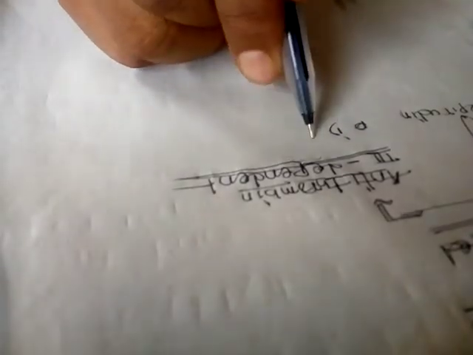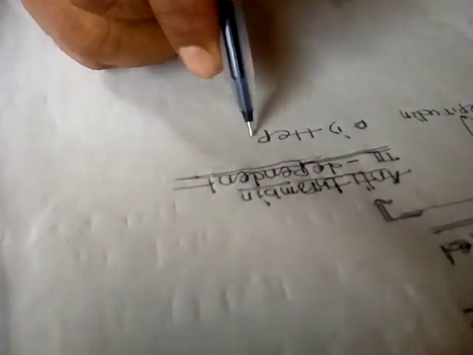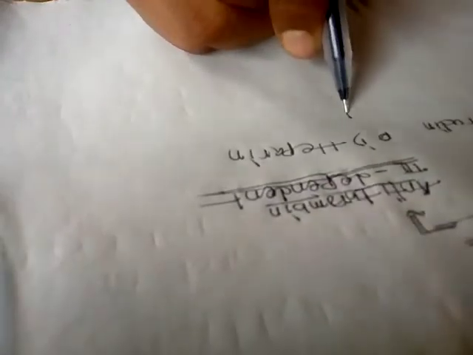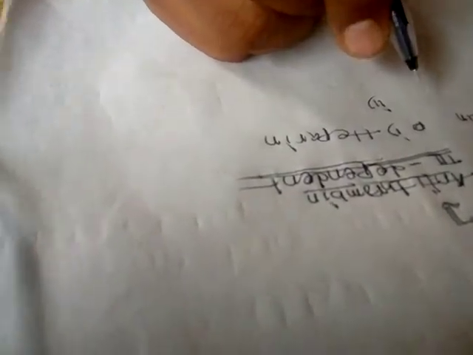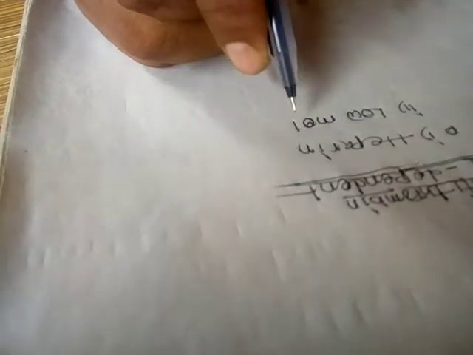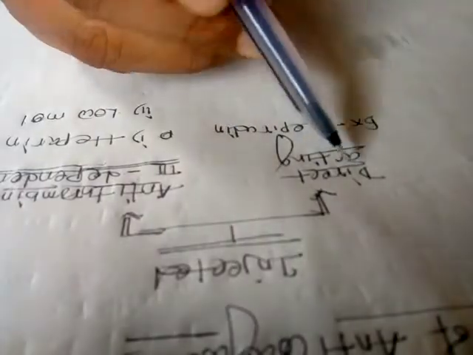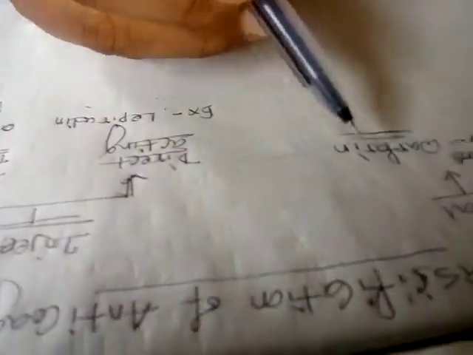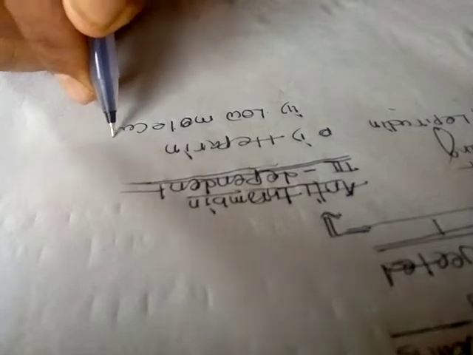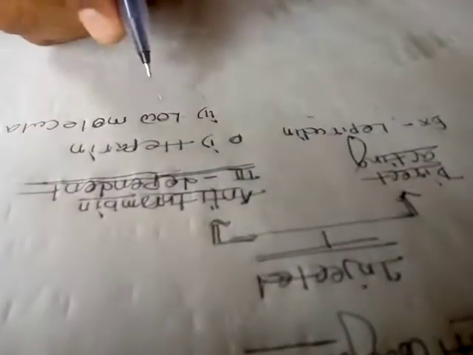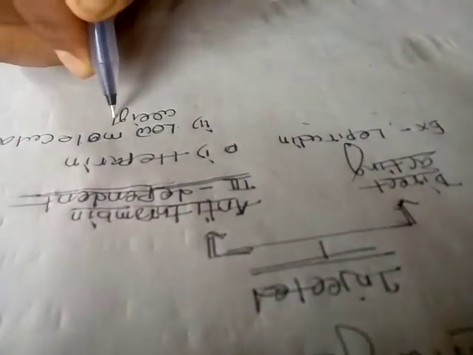The first one is heparin, and the second one is low molecular weight heparin. So see, direct acting is lepirudin and the oral is warfarin. Antithrombin 3 dependent has two types, heparin and low molecular weight heparin.